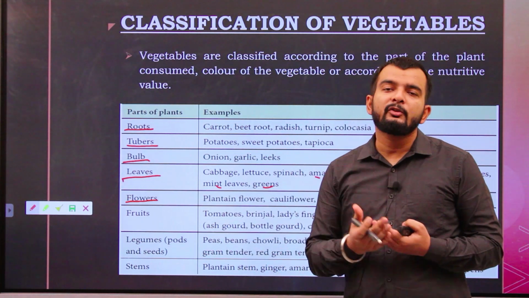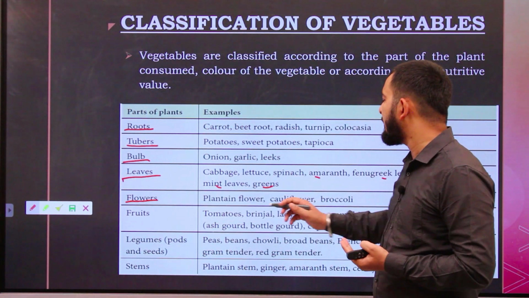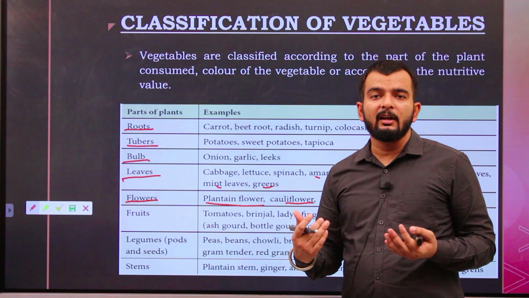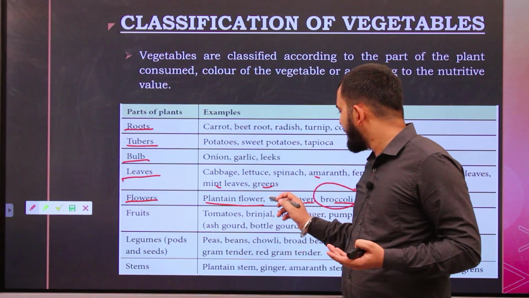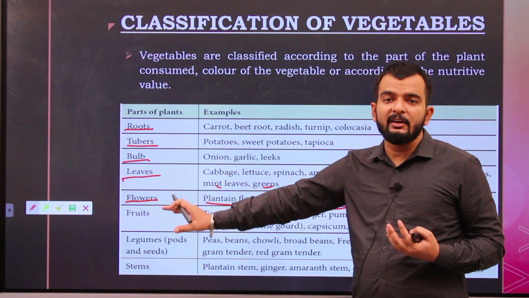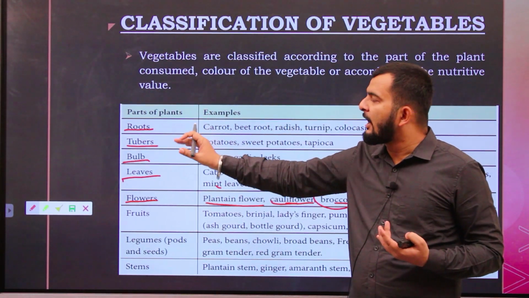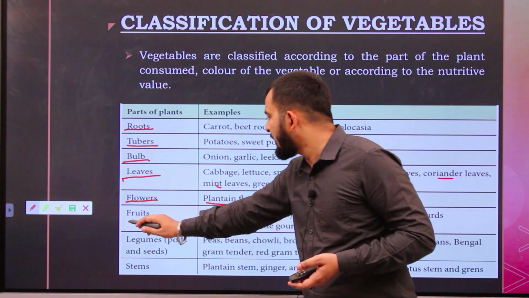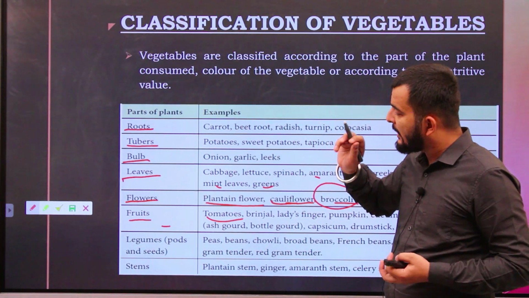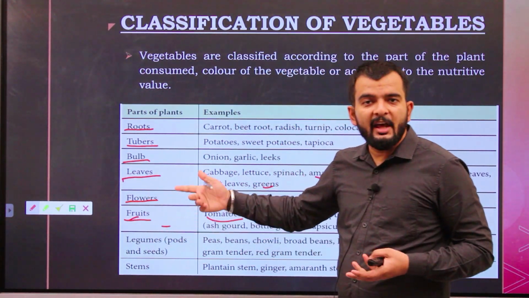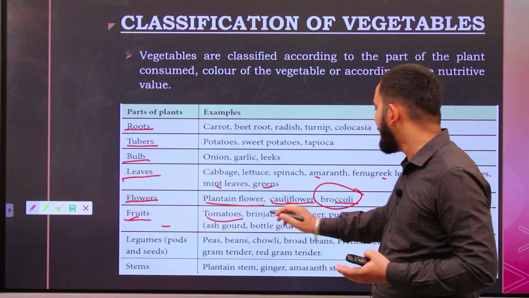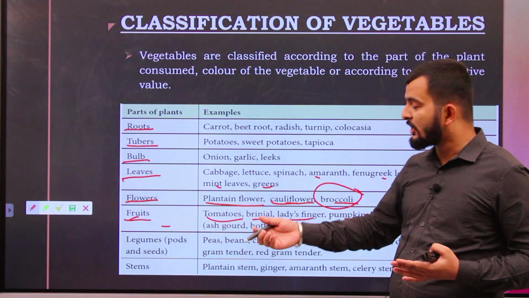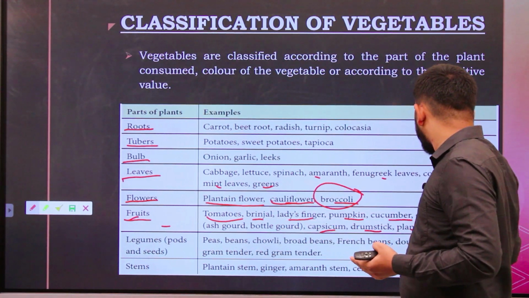Then we have flowers. We also consume certain flowers as vegetables, which are plantain flower, cauliflower and broccoli. Broccoli is also rich in protein. Then we have fruits like tomato, brinjal, ladyfinger, pumpkin, cucumber, various gourds like snake gourd, ash gourd, bottle gourd, capsicum, drumstick and plantain.